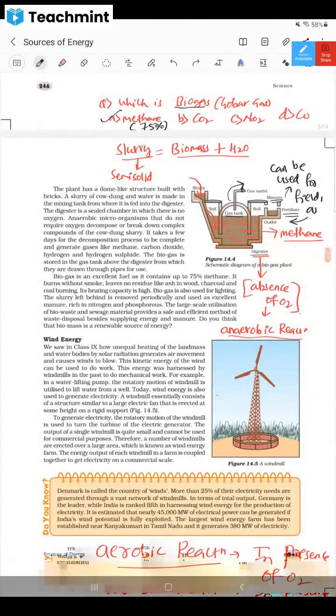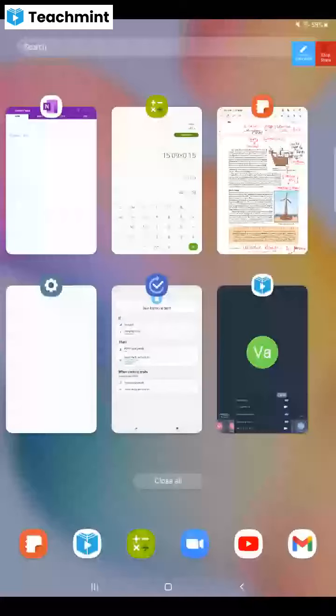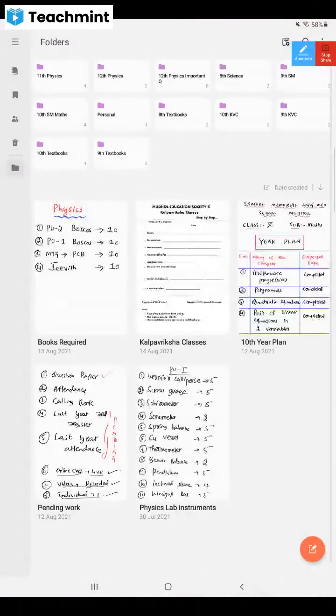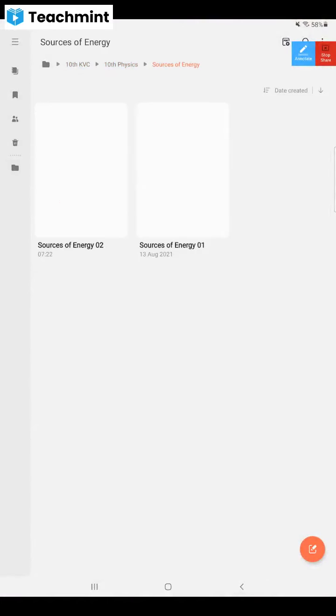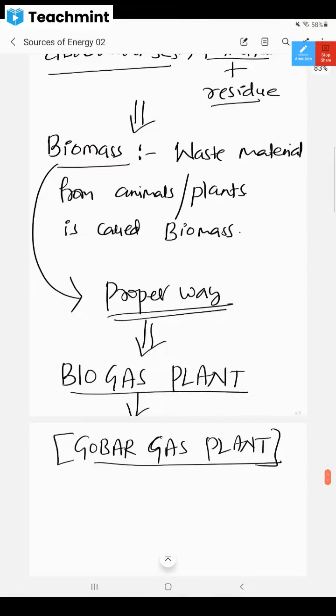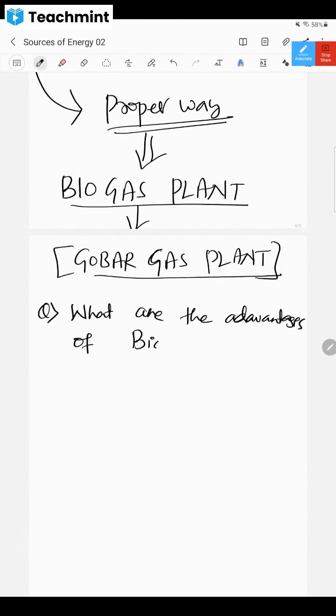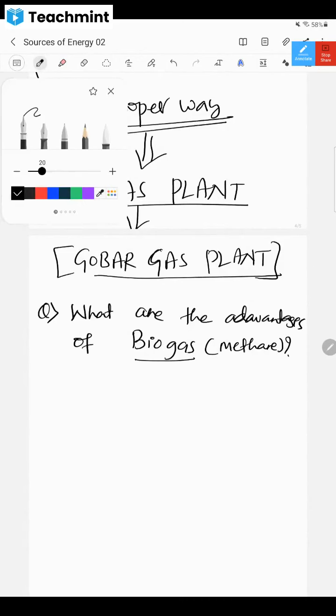One more thing I want to give here. Let me go back to the page of this sources of energy chapter, and let me give you one question. What are the advantages of biogas? Biogas means methane. Tell me, what are its advantages?